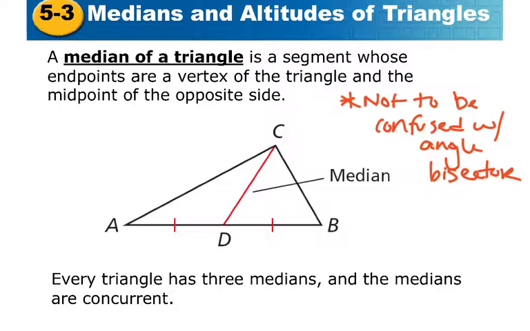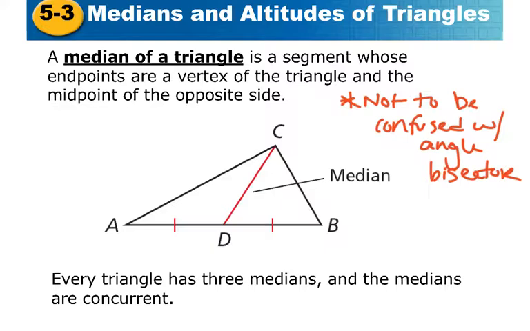What happens is the angle bisector tends to come from the vertex as well, but of course it ends with two pieces that have the same angles. Now, can a median be an angle bisector? Sure, but it will not always be, and so therefore we can't just assume. What we're actually getting is two pieces of the opposite side of this vertex, connecting it to that median.